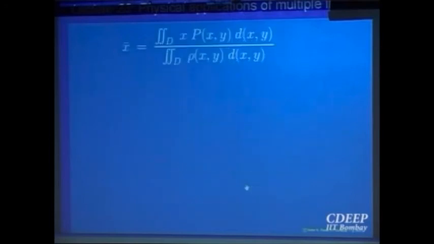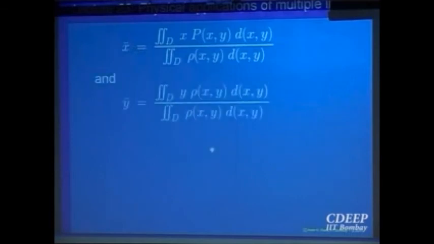I have just written the formula straight away. So that gives you the coordinate of the center of gravity. Is it clear from where it comes? It comes from physical considerations. If this is the center of mass, if you multiply on the other side, what is the left hand side? This is the total mass. Where it is concentrated is x bar, that gives the moment around the y-axis, right? And this is the moment around the y-axis if you take a small part of the body. So the two must be equal. So this is the definition of the x coordinate of the center of gravity of a planar object. And similarly the y coordinate you can calculate to be that.